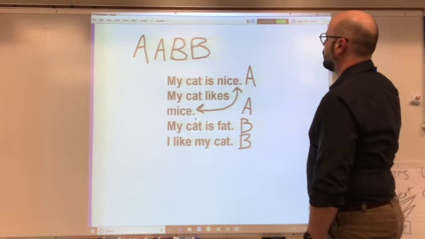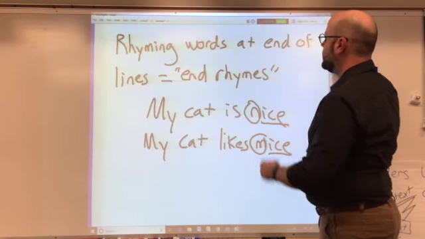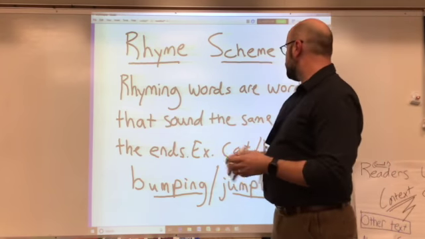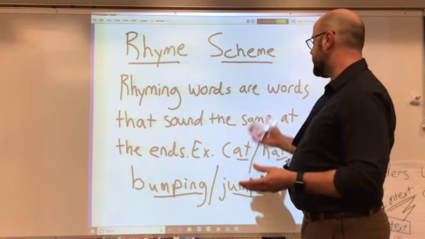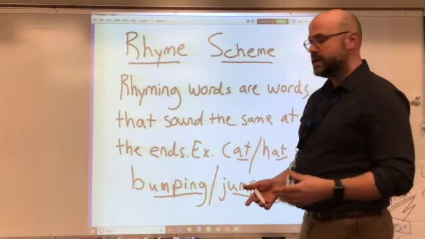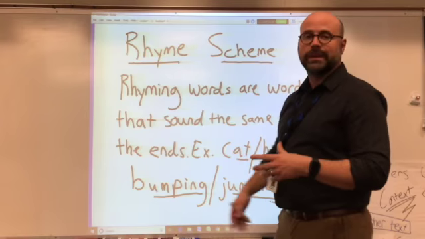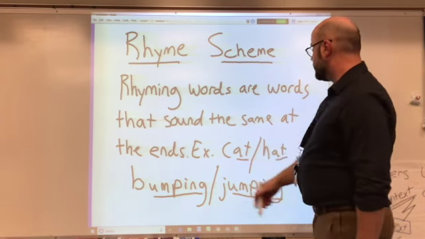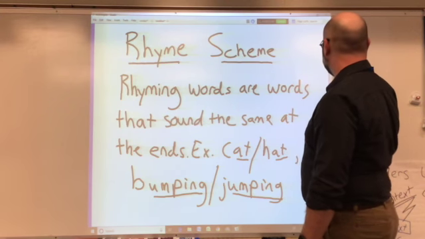Let's review before going forward. So rhyme scheme, that's what we're looking at today. Rhyming words are words that sound the same at their ends. So cat, hat, bumping, jumping. They all have the same endings. Cat and hat do, bumping and jumping do. So they're rhyming words.